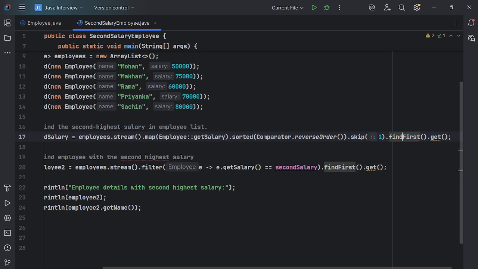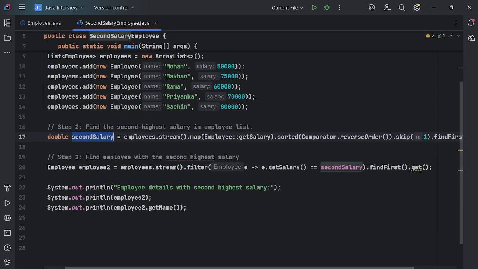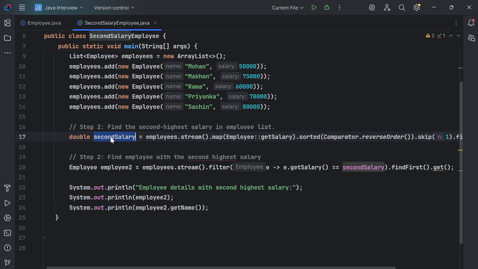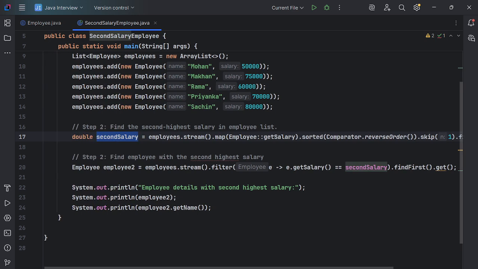Now this will store into the second salary, sorry, it will actually get the second salary. It will give the second salary from the list of salaries, guys. Hope it is clear. So it gets the second salary here because I am getting only the salary.